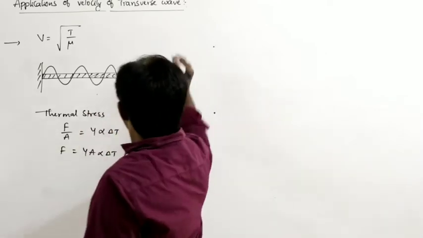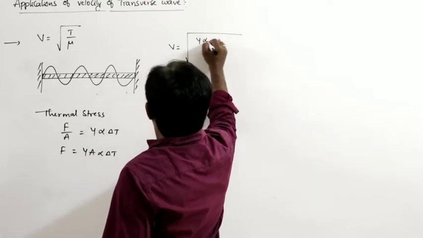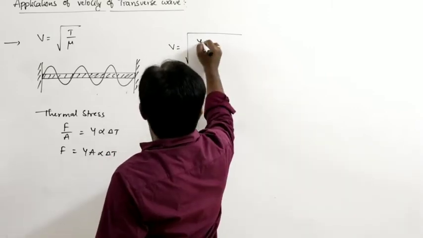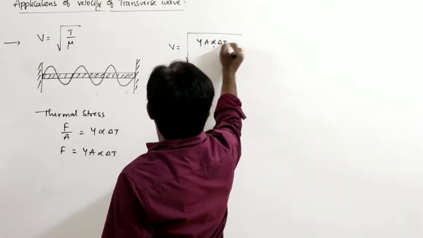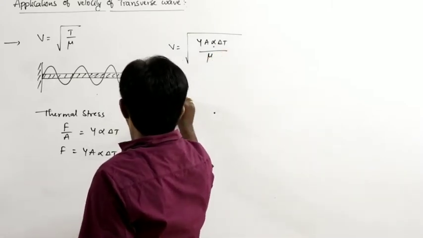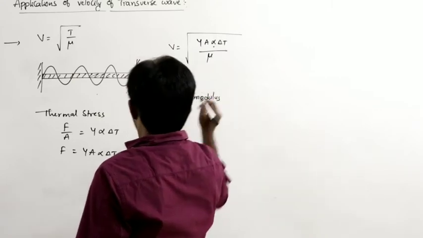So, from this we can write v is equal to the square root of Y A alpha delta T by mu. What is Y here? Y is the Young's modulus.